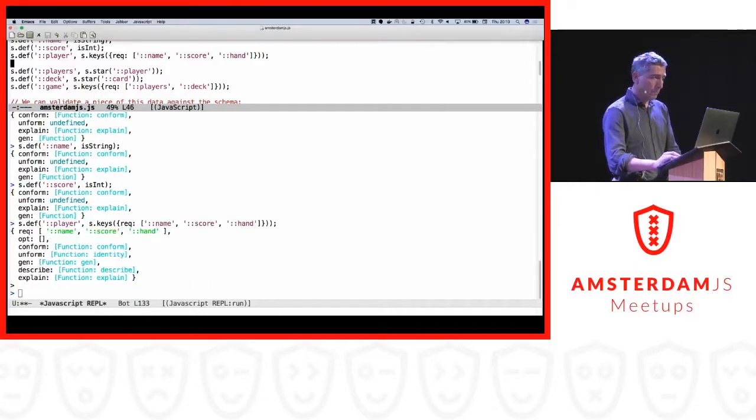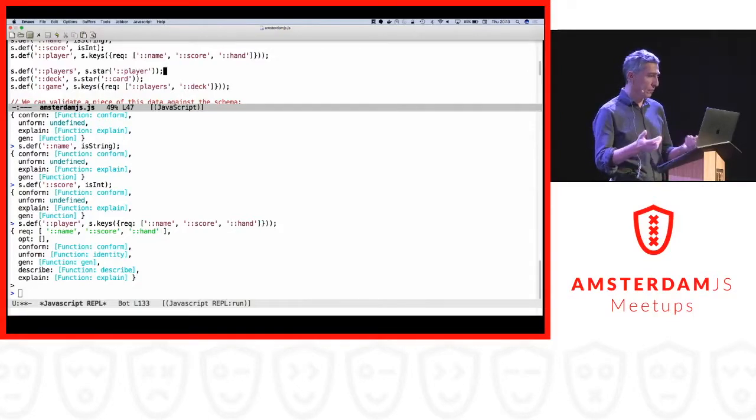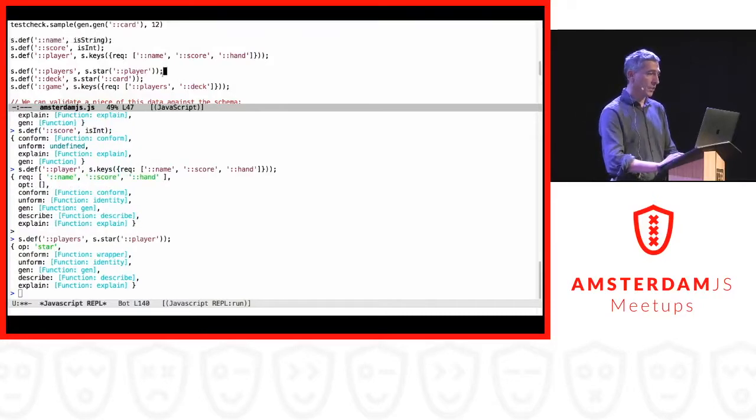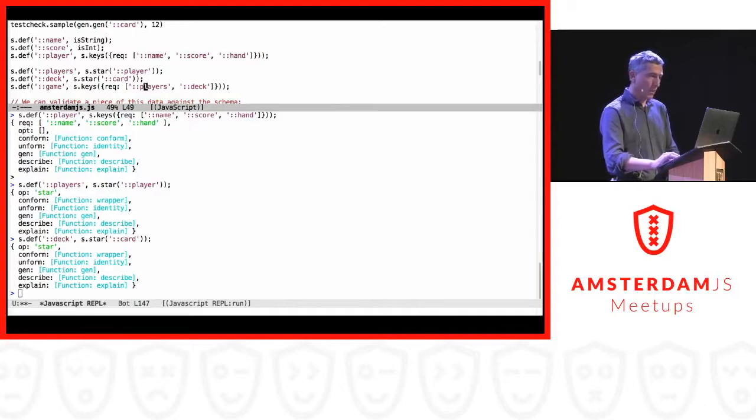Okay. And one more step, players. We have more than one player, of course, in a card game. It can be even 0 players, then it's not a very interesting game, but players is a collection of player. So again, we build upon the current data structure. We build a deck. And finally, we build a game.